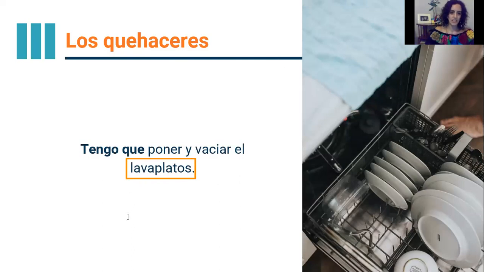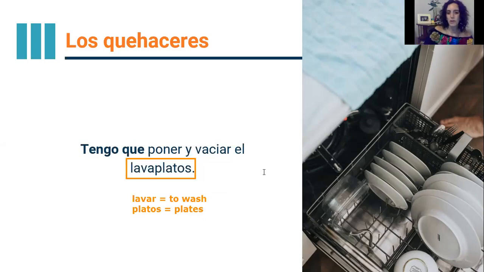So maybe we've seen this word before. Lavar, see? Lavar means to wash. And then we have platos, which is a friend of English. Yes, means plates. Muy bien. So what is a lavaplatos? A plate washer. Yes, the dishwasher.